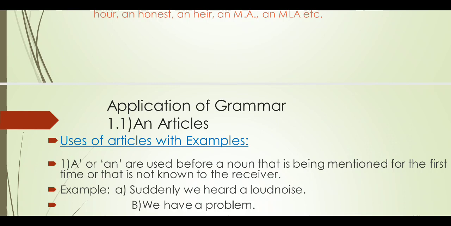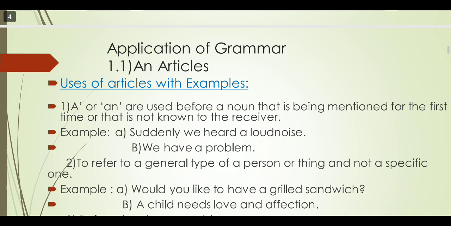The matter of a and an: a indicates indefinite sense with a consonant sound, and an also indicates indefinite sense, but the matter is sound, it is placed before the indefinite word which starts with a vowel sound. Then we discuss the uses of articles along with examples.